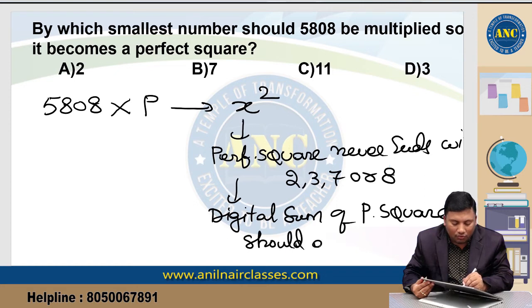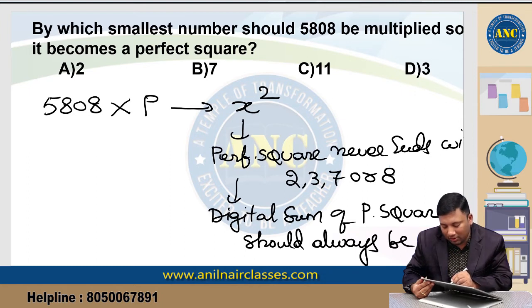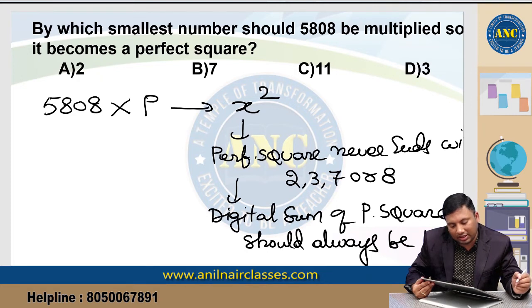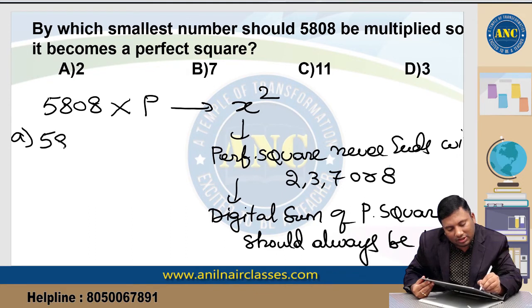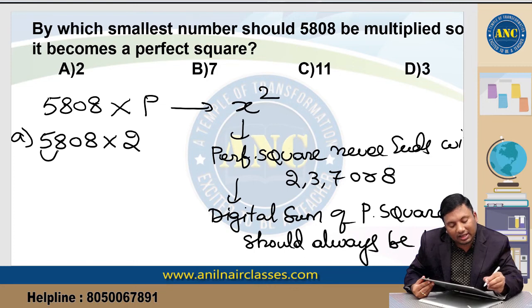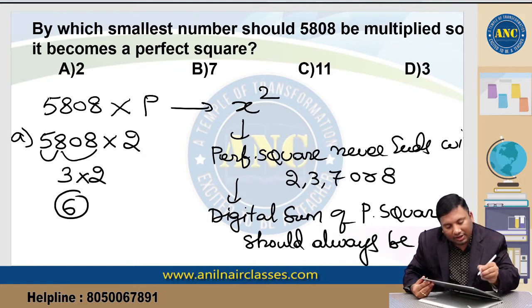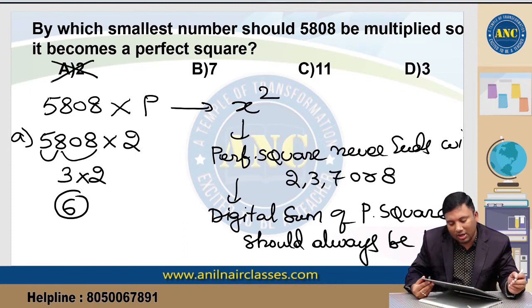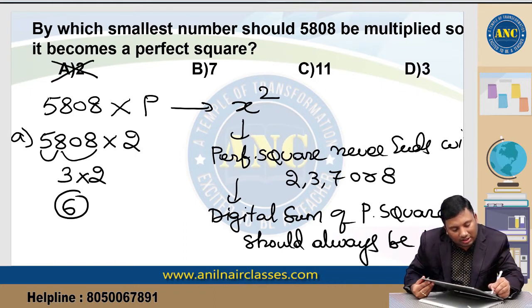should always be 1, 4, 7 or 9. I will use any of these logics to get the answer. Suppose you see the first option, 5808 into 2. Let us see the digital sum. 5 plus 8 is 13, 13 plus 8 is 21, 21 is 2 plus 1, 3. 3 into 2 is 6. A perfect square should always have digital sum 1, 4, 7 or 9. So this is out. Second option,